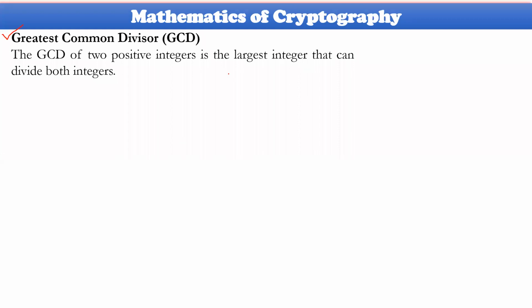Pay attention. So GCD, in the sense, everybody knows the GCD of two positive integers. It can be operated on only positive integers. So the largest integer which can divide both integers will be, I mean, so consider divisors of one particular number. A and B are two different numbers. A is one number, B is another number. These are positive integers. So consider all divisors of this one and consider all divisors of this one.